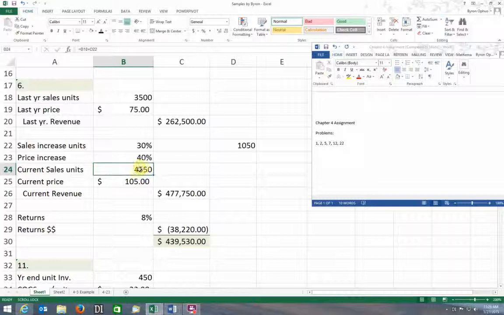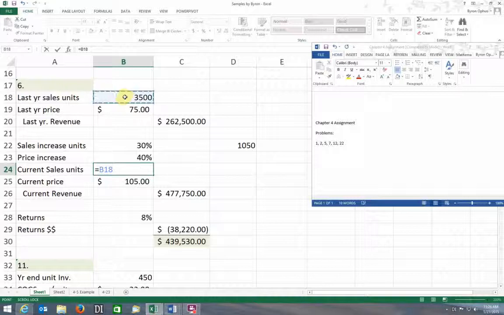Another way to do this, a shortcut, is to say this is equal to last year's sales times 1 plus 0.3.